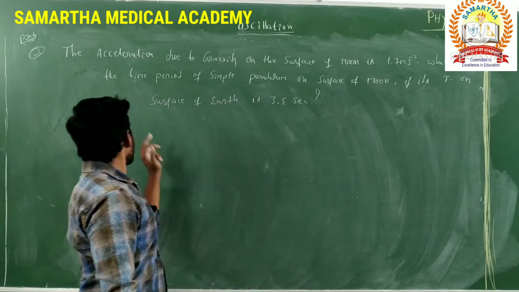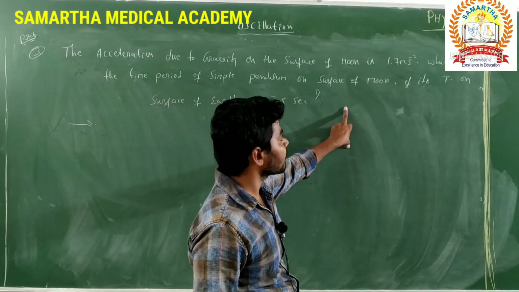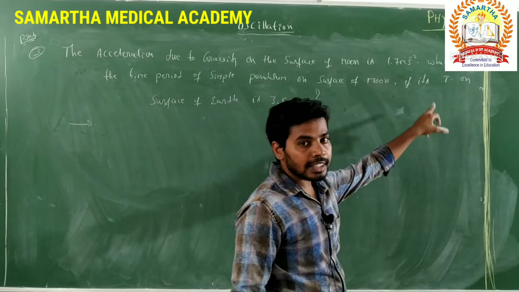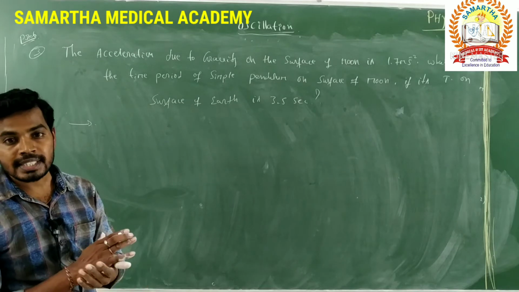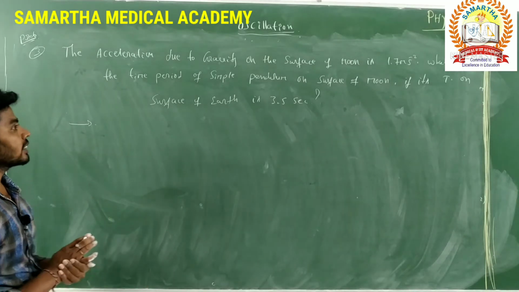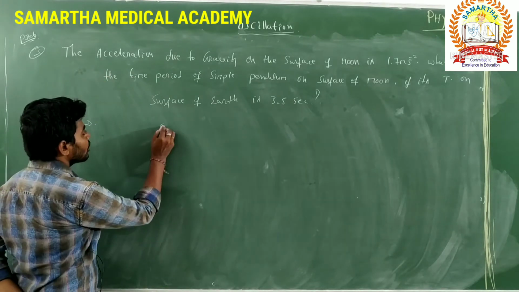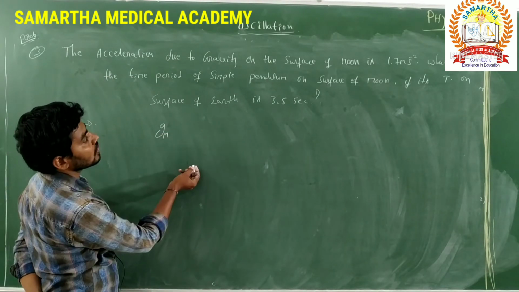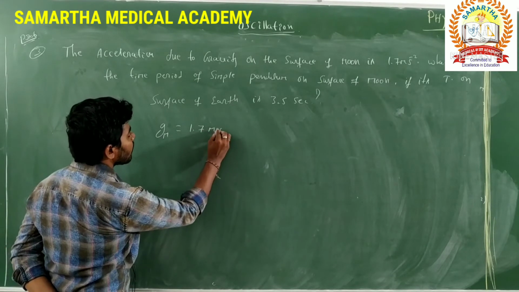Then what is the time period of a simple pendulum on the surface of the moon if its time period on the surface of the earth is 3.5 seconds? First we write the given data. What they given? Acceleration due to gravity of the moon is equal to 1.7 meter per second square.